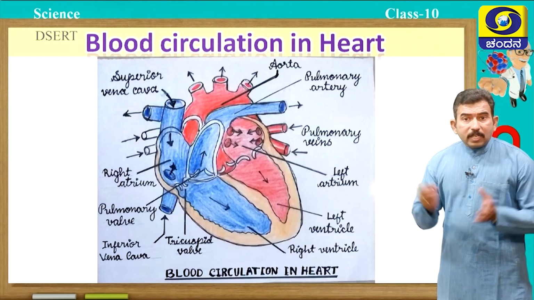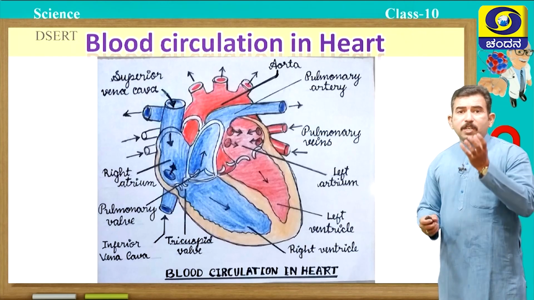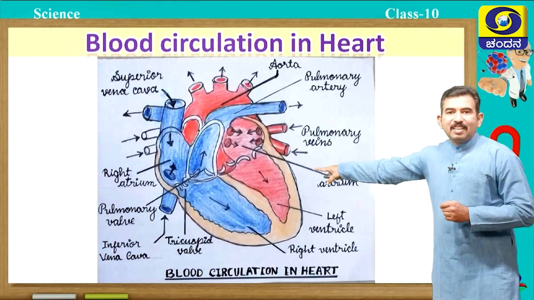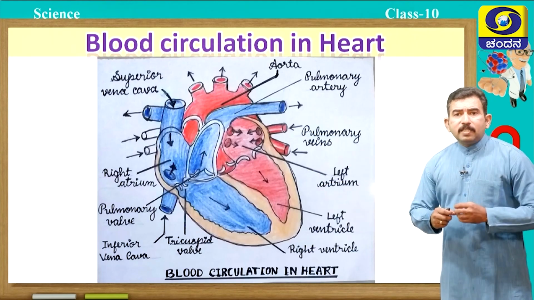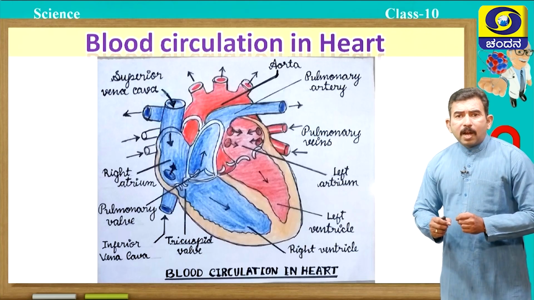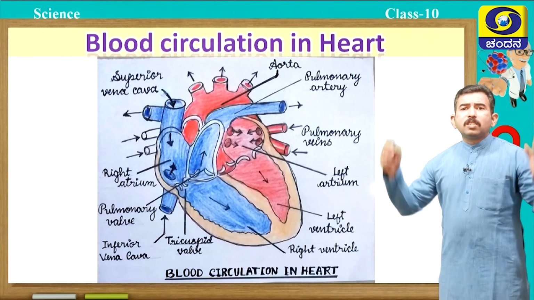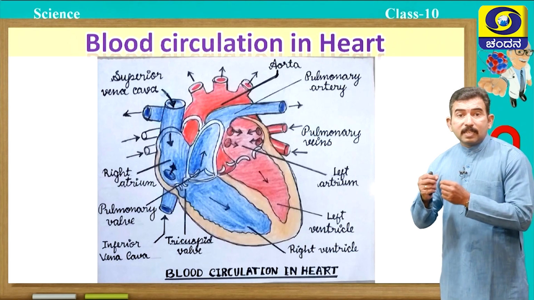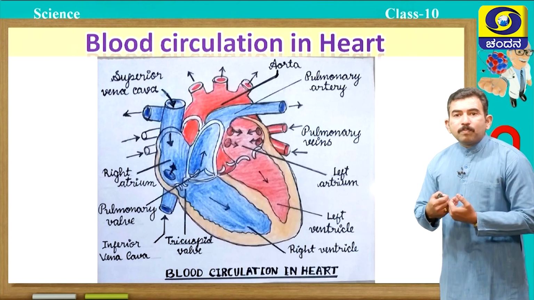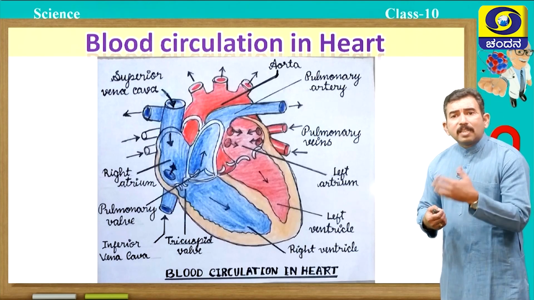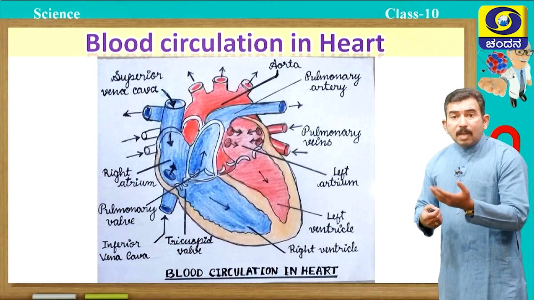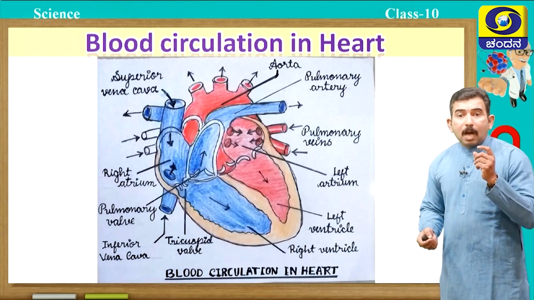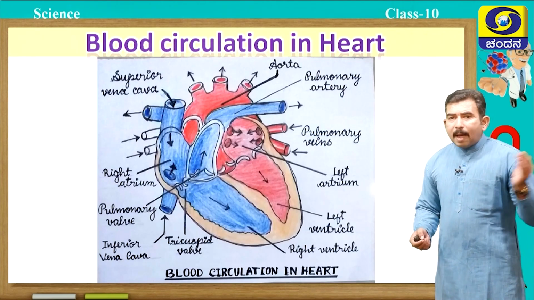So, when it contracts, blood with high pressure enters the largest artery, the aorta. The aorta carries this oxygenated blood and transports it to the various cells of our body. Now an exchange takes place between the cells and the blood. Cells take up the oxygen and give back carbon dioxide and other waste materials to the blood. Now this deoxygenated blood, which is rich in carbon dioxide, comes back to the heart.